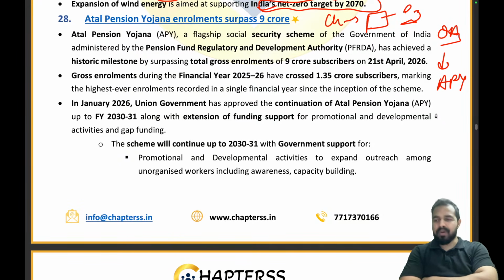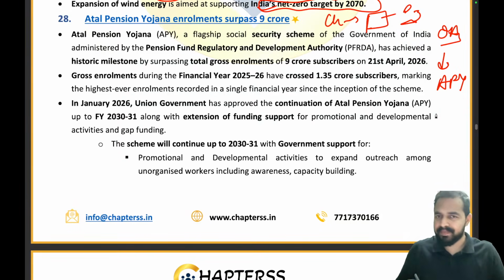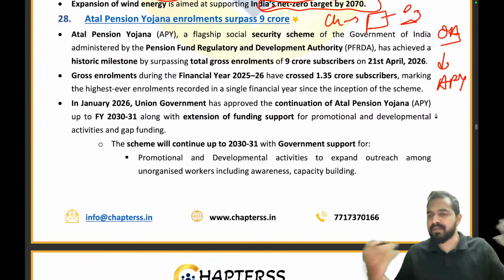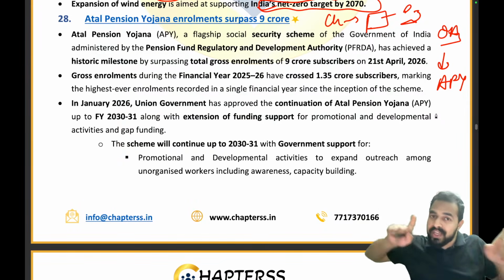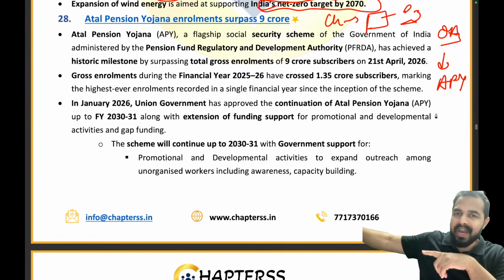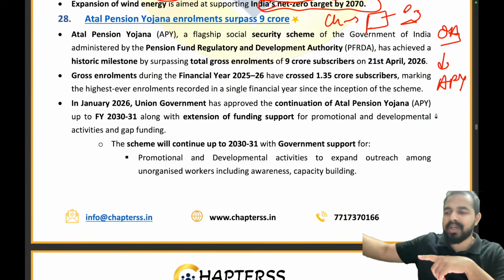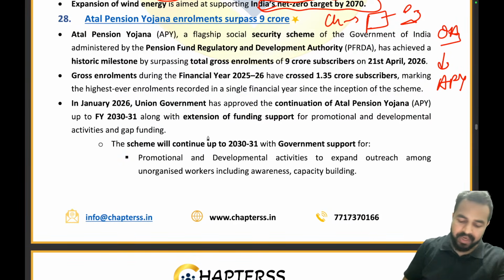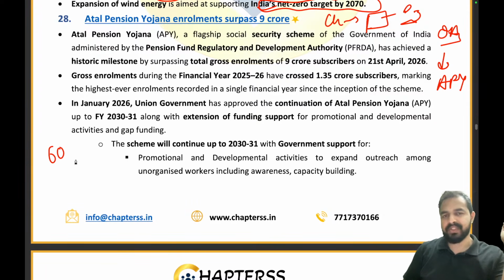So basically the government says that you can save some amount of money, you can give that money to us, and we will provide it back after you turn 60. When you turn 60, we promise you that we will provide you the pension, and that pension amount will be between 1000 to 5000 rupees. Clear?